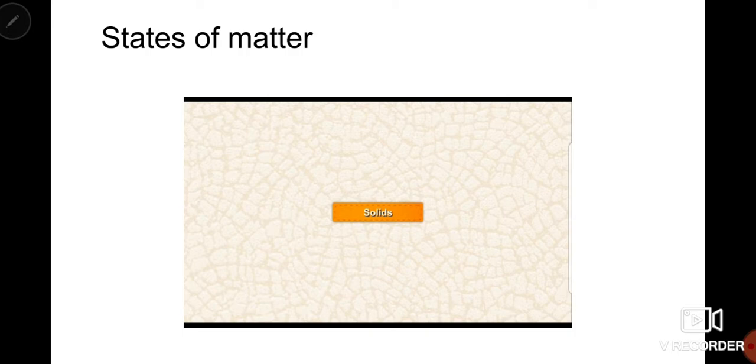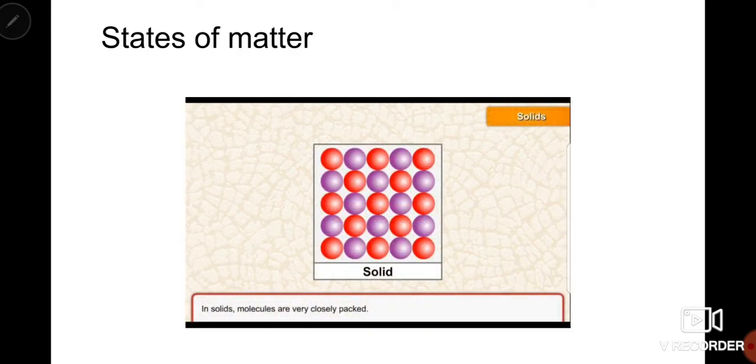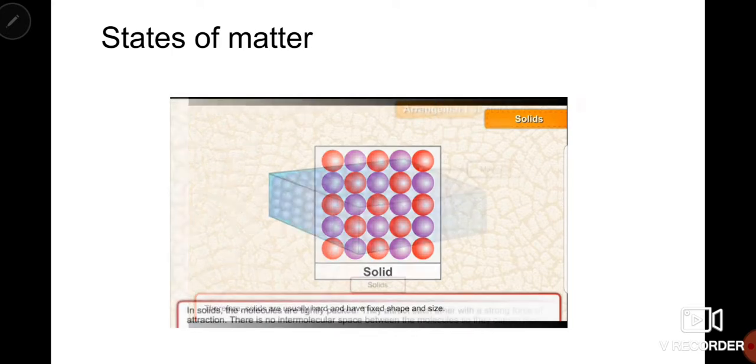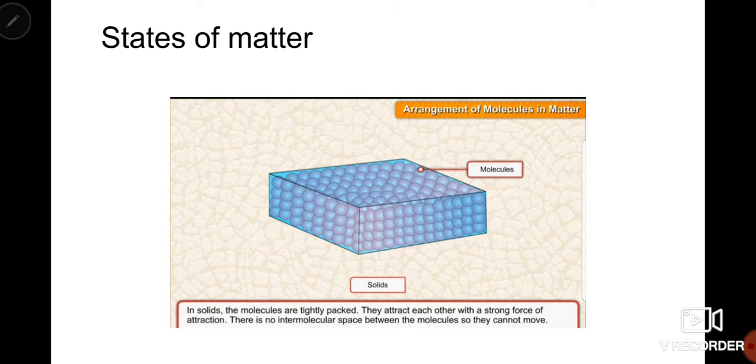First of all, solids. In solids, molecules are very closely packed. Now, the space between the molecules, we call it intermolecular space. The intermolecular space between the particles in case of solid is very less. So the particles, the molecules, do not have enough space to move. That's why solids are usually very hard and these molecules are tightly packed. That's why solids have fixed shape and size.